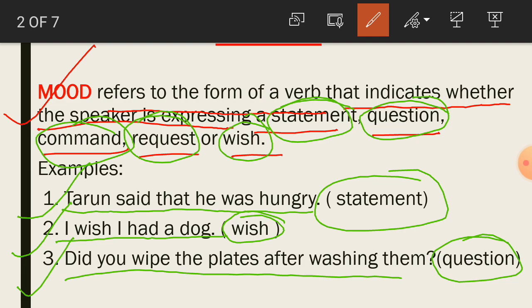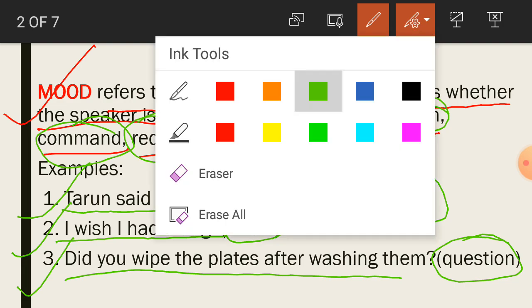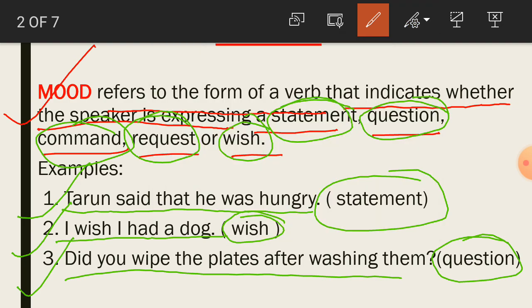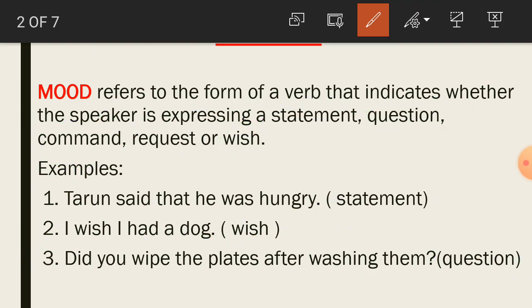So, student, we have got here that there are three sentences, but they indicate what? The first sentence expresses a statement, second sentence expresses wish, third sentence expresses question. So, these are what? These are the forms of verb that indicate different expressions. So, this is what? This is mood.